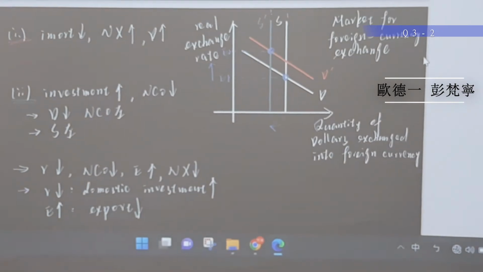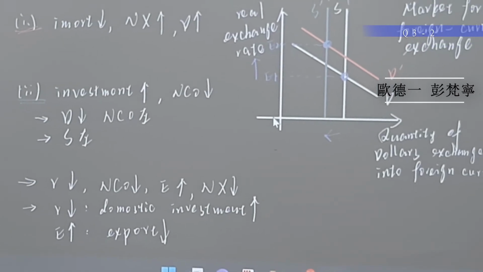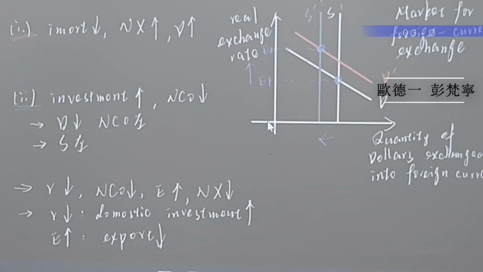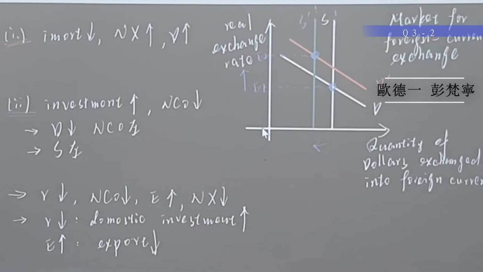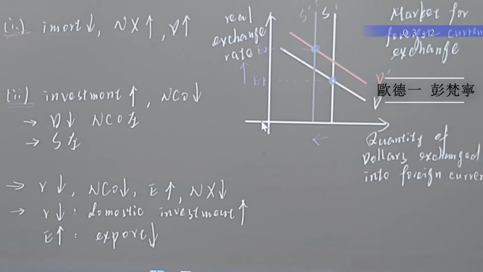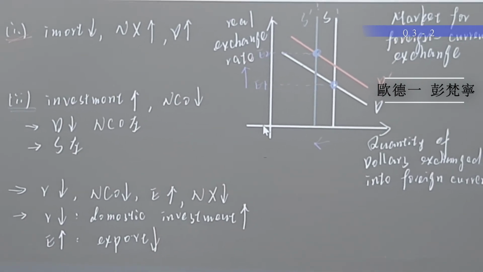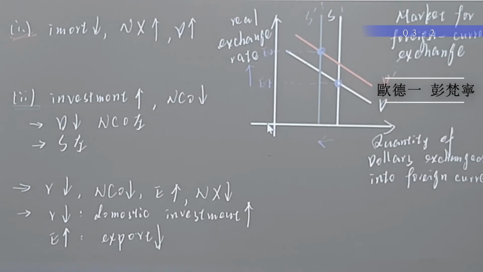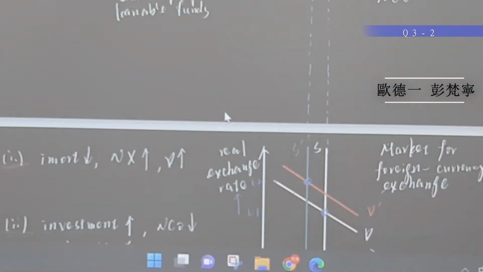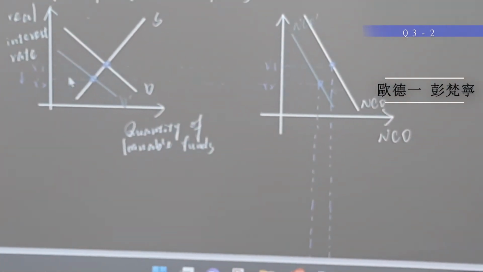Second, the foreign investment increases, causing net capital outflow to fall. And because the demand for loanable funds equals domestic investment plus net capital outflow, the demand shifts to the left, like this one.